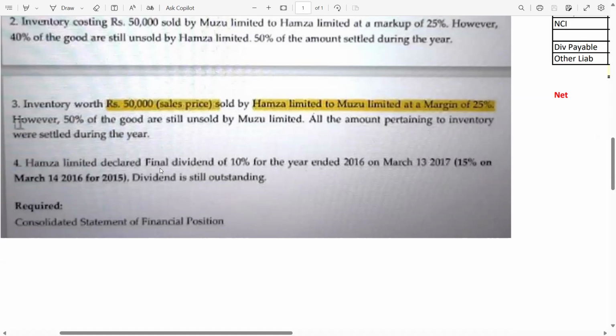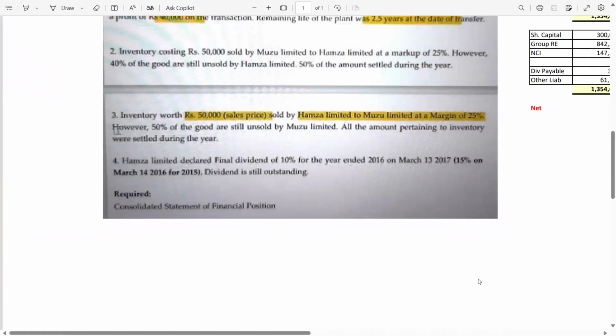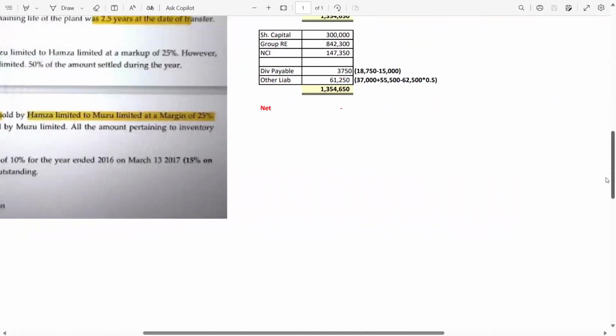H Limited declared a final dividend of 10% for the year ended 2016. The year end is 31st December 2016, and we all know that whenever there is a declaration of the final dividend, that dividend will be paid or received in the next year. So this final dividend will be received in 2017. On 31st March, 15% for 2015 dividend is still outstanding. Once we make the consolidated statement of financial position, we will also solve this adjustment. Now guys, let's move to the working.